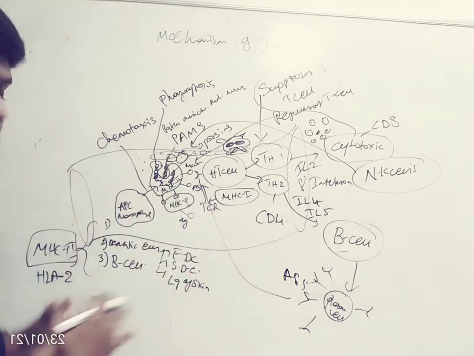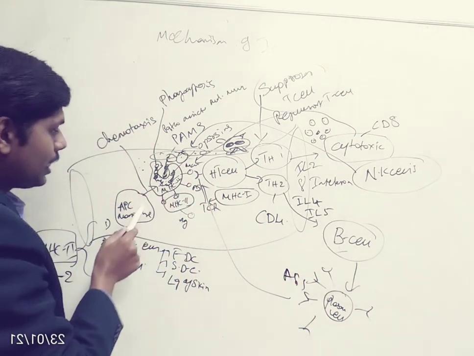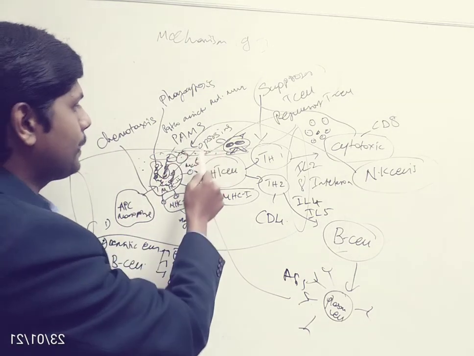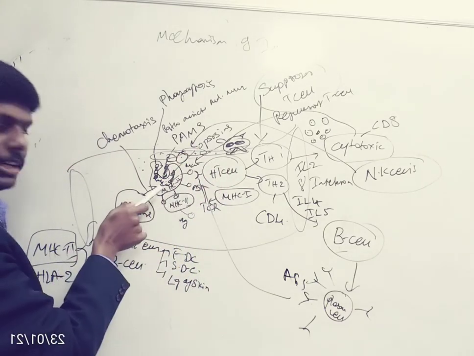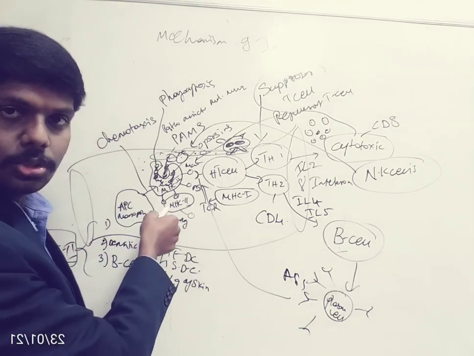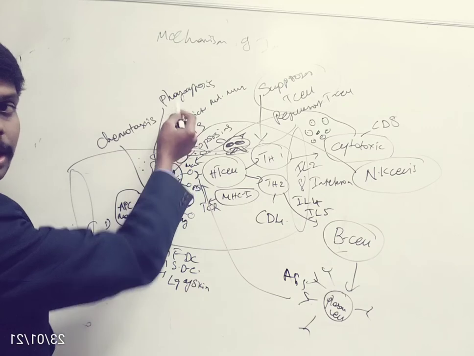See how beautiful it is. I will tell it once again. Whenever a pathogen enters our body, it will start releasing two markers, pathogen-associated molecular patterns and opsonins. Due to these chemicals, a macrophage will get attracted towards the pathogen by a process called chemotaxis. Then after getting attracted to the pathogen, it will digest it, and that is called phagocytosis.